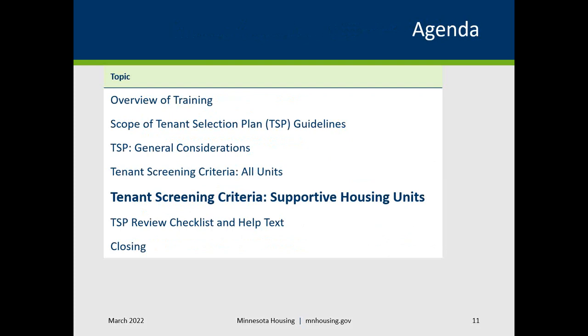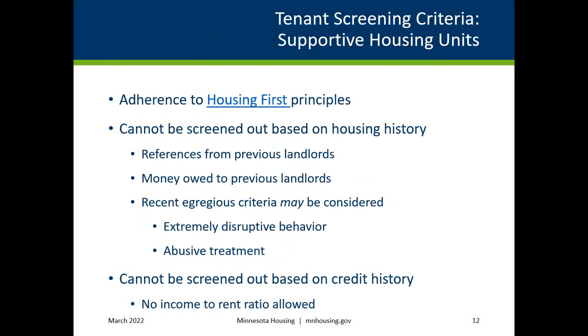These criteria include housing first, and adherence to housing first principles which are linked within this presentation. These principles focus on stable housing as the foundation for pursuing other goals and thus emphasize removing barriers to accessing housing, including adopting more lenient screening criteria.